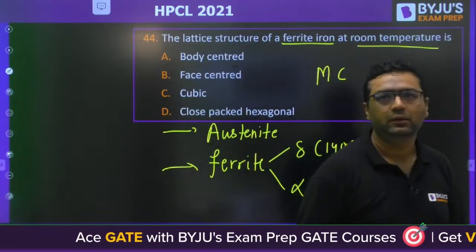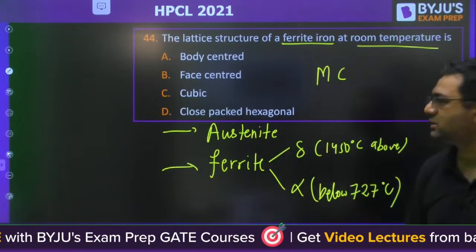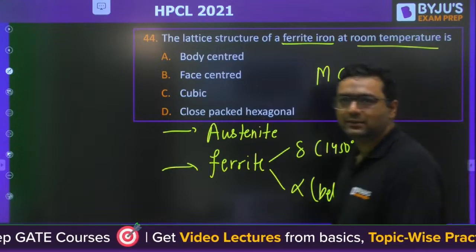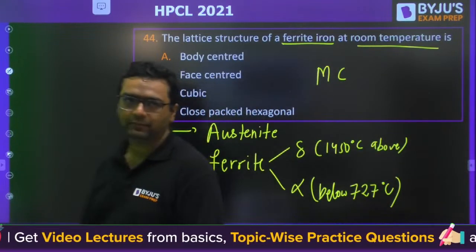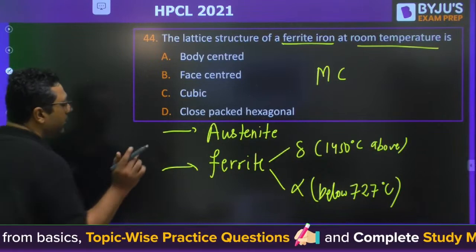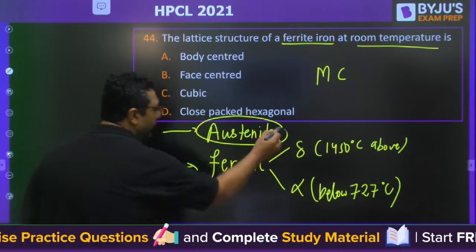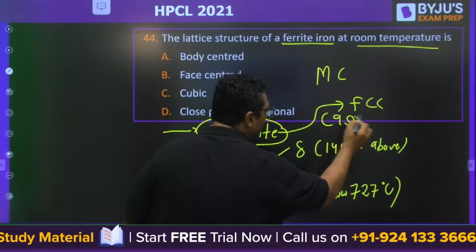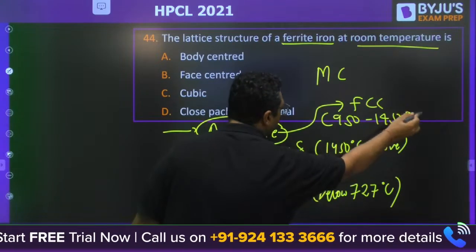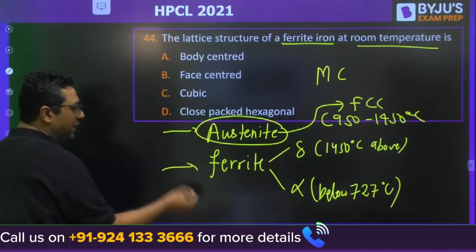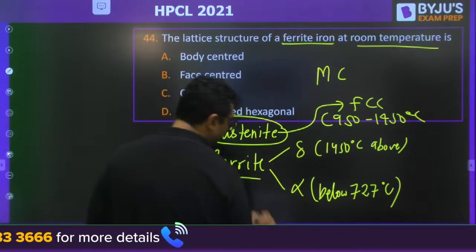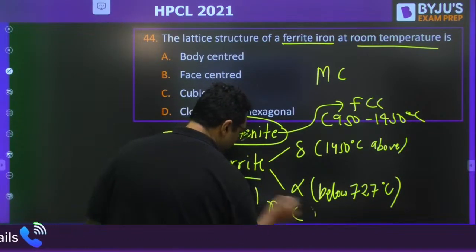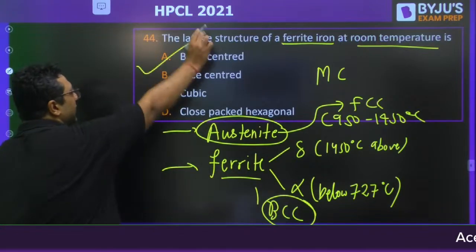Guys, I would like to give you an idea here. Austenite has the FCC structure, from 950 to 1450. But when they are talking about room temperature ferrite, this is BCC, so A would be the right answer.